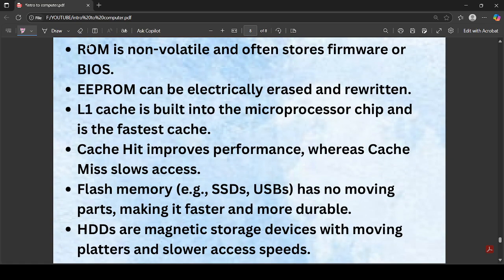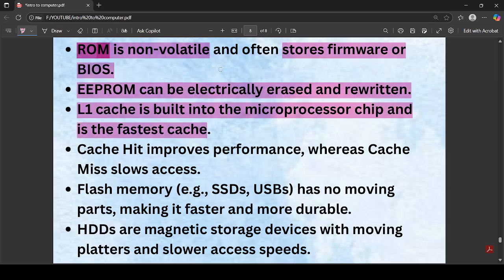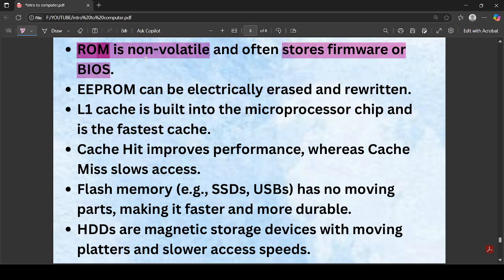And we have ROM, which, as I already said, is a non-volatile memory and often stores the firmware or the BIOS. So this is also another important thing you should remember. BIOS is present in the firmware, and it's permanent software that is already embedded and cannot be modified.